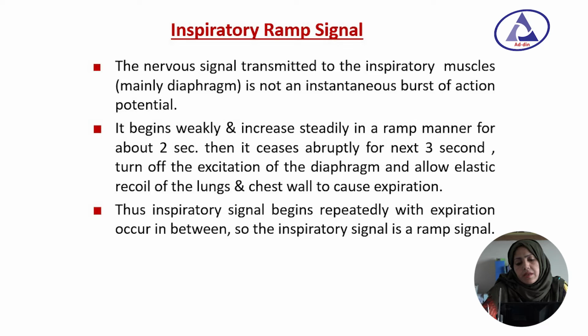Now, the inspiratory ramp signal. The nerve signal transmitted to the inspiratory muscles is not an instantaneous burst of action potentials. It begins weakly and increases steadily in a ramp manner for about 2 seconds. Then it ceases abruptly, and for the next 3 seconds it turns off the excitation of the diaphragm and allows the elastic recoil tendency of the lung to cause expiration. Thus, the inspiratory ramp signal begins repeatedly with expiration occurring between. So, the inspiratory signal is a ramp signal.